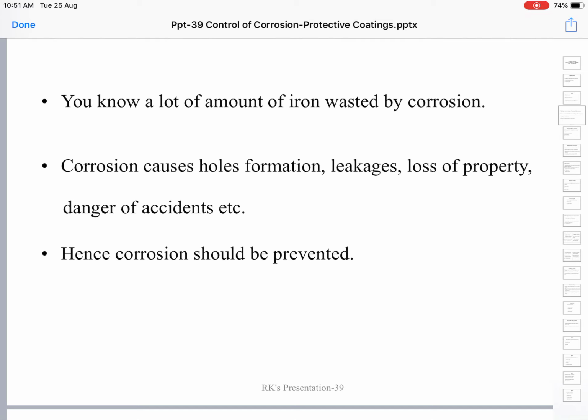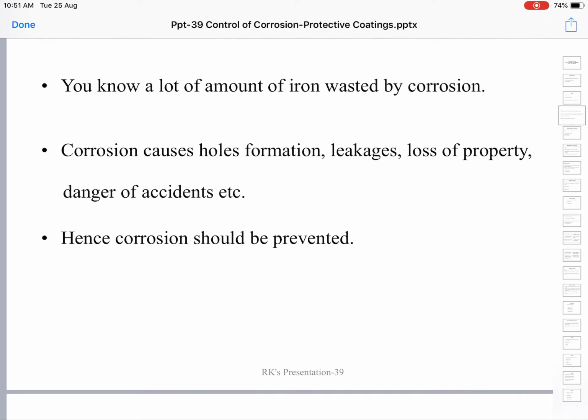That is mostly because of the corrosion and consequent weakening of the metal, which the concerned company did not take into account, unfortunately. So corrosion is a very big issue. We don't realize it, but it's a very big issue.